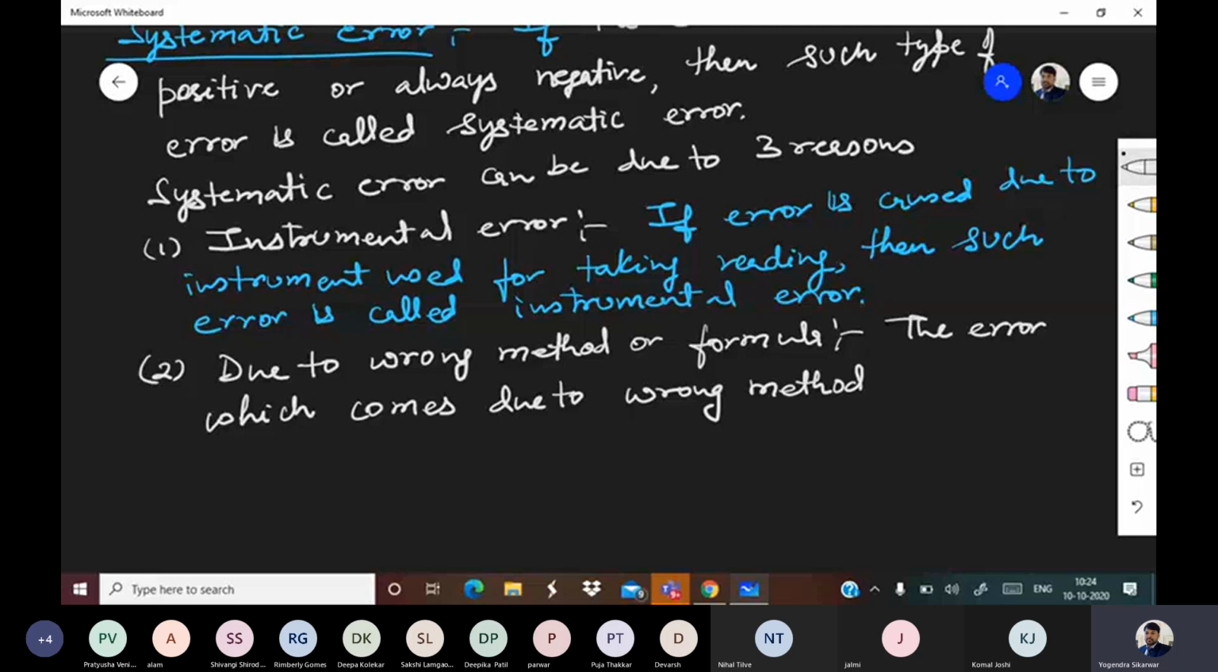The error which comes due to wrong method or formula is also systematic in nature.